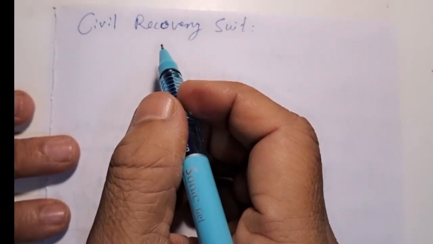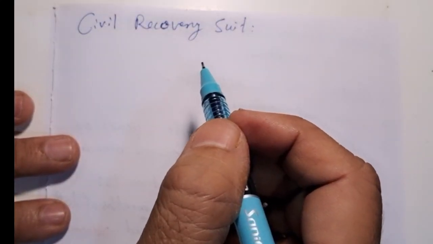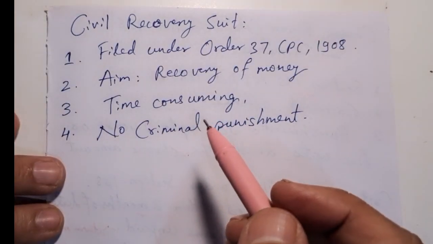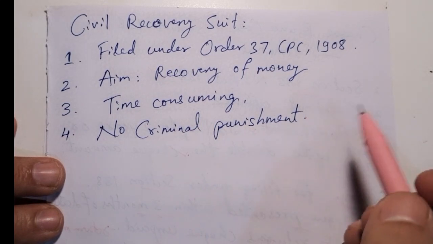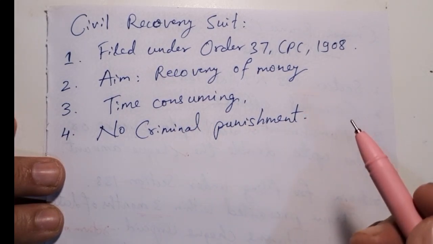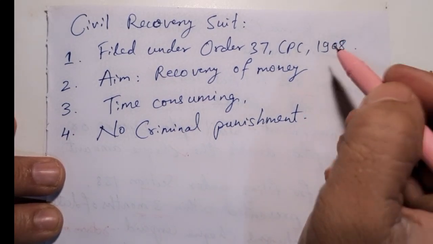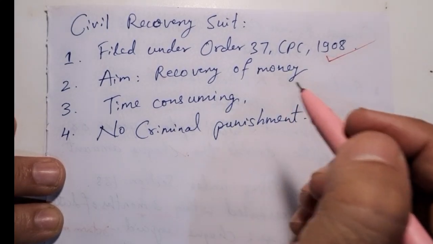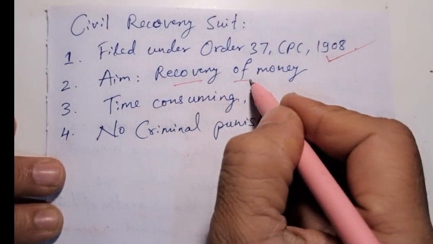Friends, now we will see the civil recovery suit. A civil recovery suit is filed in a civil court. This comes under Order 37 of the Civil Procedure Code 1908, and its purpose is only to recover the money.